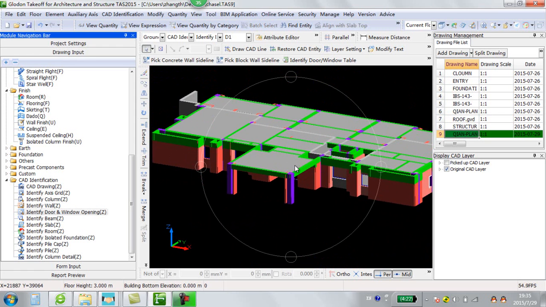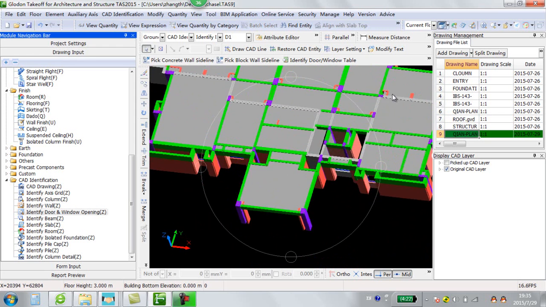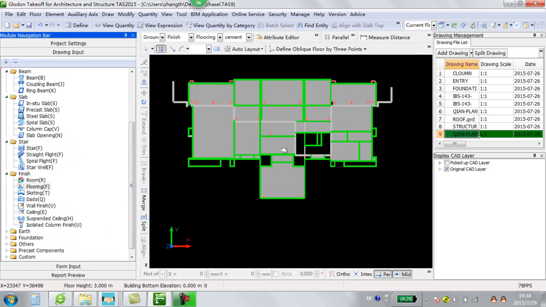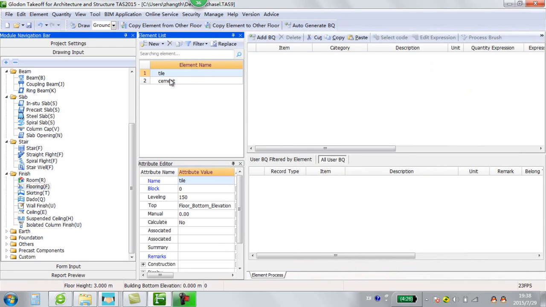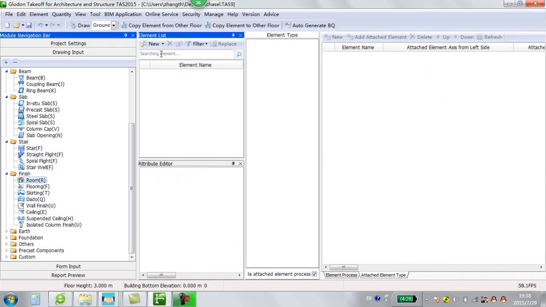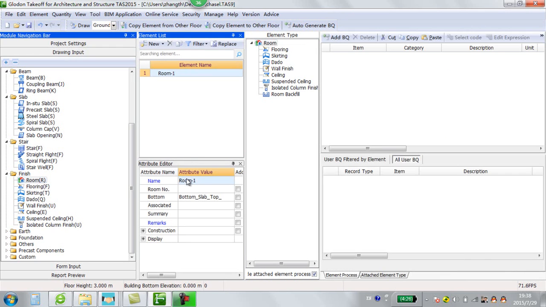Following, we go to the finish. Before we do the room finish, first of all we need to set up different materials for the elements. For example, in the flooring we can give the material tile or cement. In the skirting we can give the material wooden or tile. After setting the material, then we create the room. For example, the first room is bedroom. Second room, bathroom.